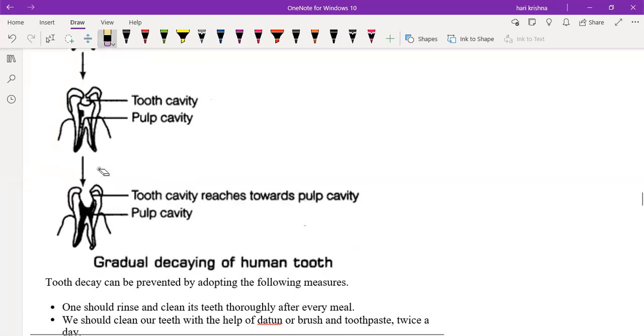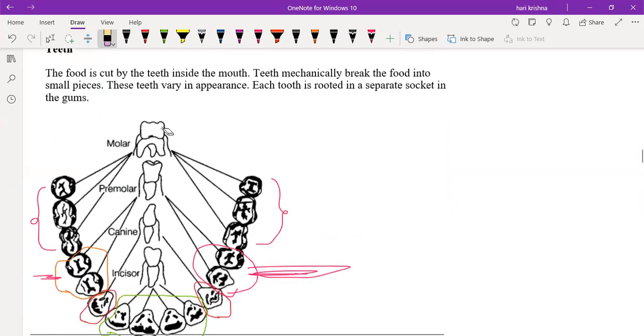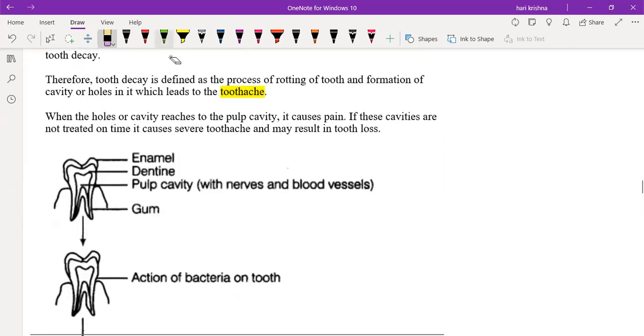So the pulp cavity comes in touch with the outside atmosphere. Whenever you are eating food again, if any food particles enter into the cavity, it will cause pain. That is only called a toothache. So to prevent this toothache, what do you have to do? What suggestions will you give to prevent the toothache?